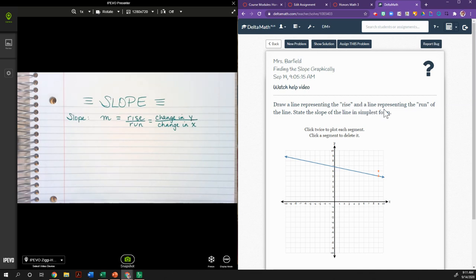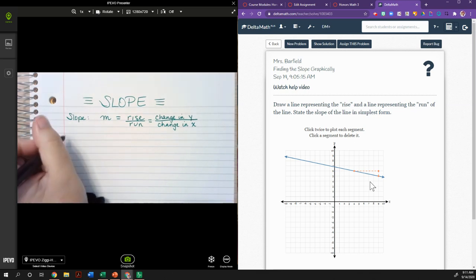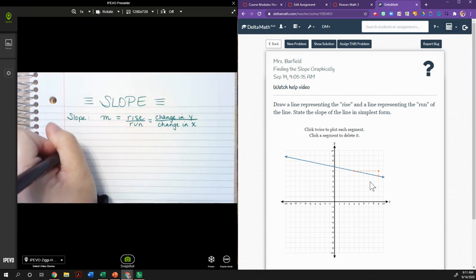Now I'm going to draw a separate line representing the run. That's my left to right movement. In this case, I'm going to draw another dot. I'm going to click on it, drag it over here, and click on it again. So essentially what you've done is you've drawn a right triangle, because you want to go straight up and down, and then left and right in a straight line.